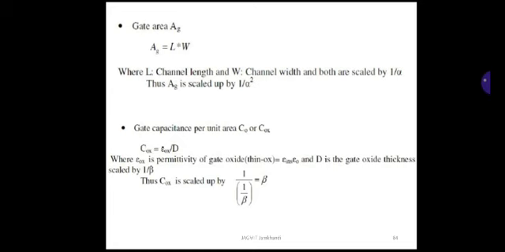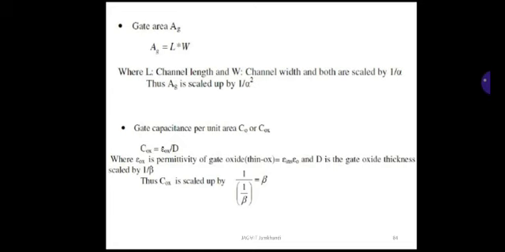Next, the second one, gate capacitance per unit area. Gate capacitance per unit area is C0 or COX. We know that C0 is equal to epsilon OX divided by D, where epsilon OX is the permittivity of the gate oxide, equal to epsilon INS into epsilon naught, the permittivity of an intrinsic semiconductor and absolute permittivity epsilon naught, and D is the gate oxide thickness.